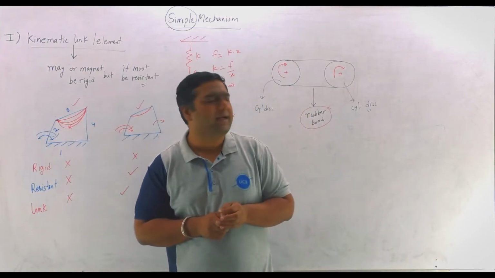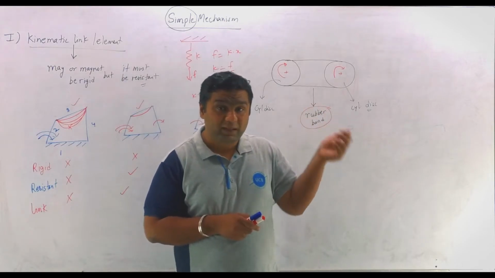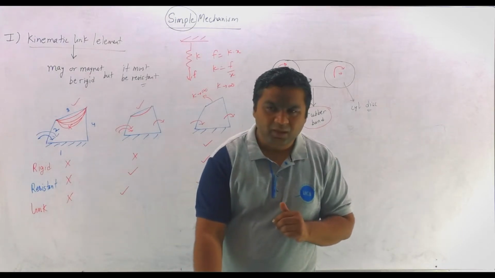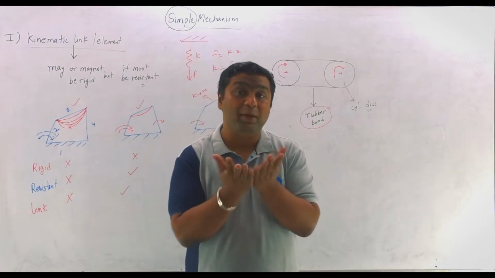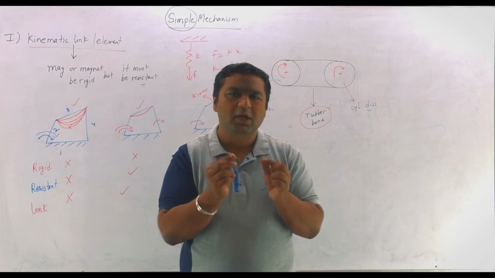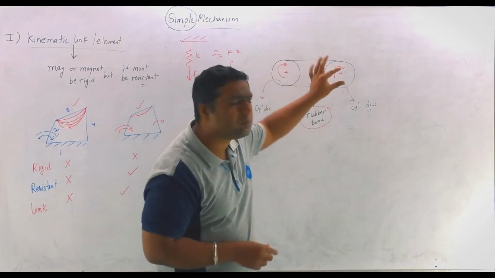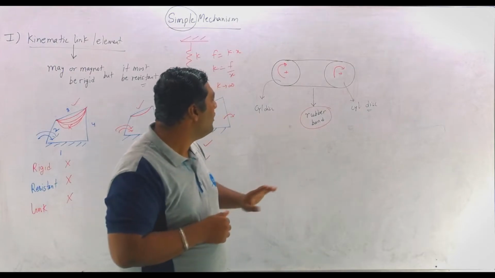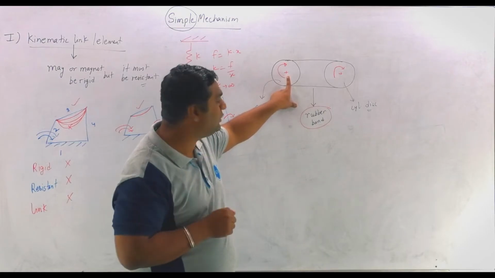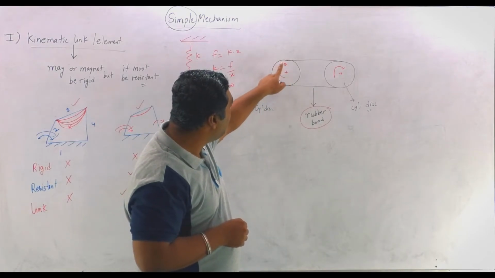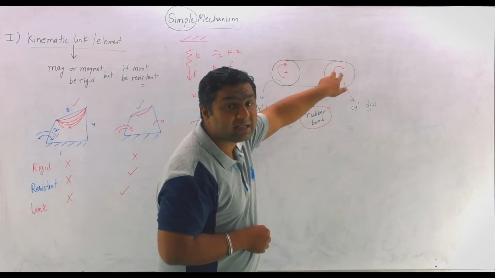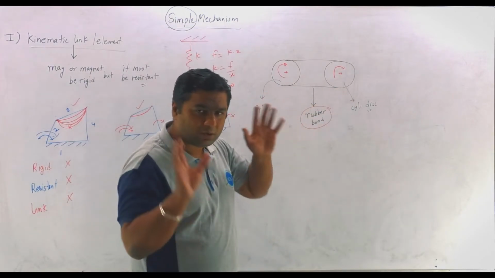So I would like to tell you, my dear, that whether the rubber band will be a link or not will depend more upon the cylindrical disc. Let me give you an example. There was a time when we were using a tape recorder to listen to songs, and there were audio cassettes, and a reel was basically rotating on two small cylindrical discs. When we push the play button on the tape recorder, it rotates this part. And my dear, the black reel goes to this part, and automatically this also rotates, and power gets transmitted at that time when we listen to songs on those audio cassettes.